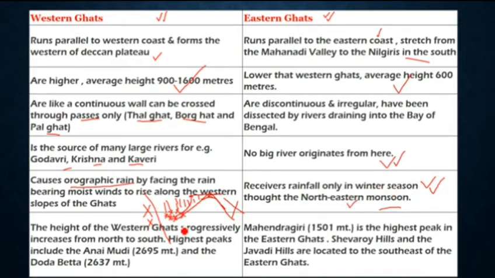The height of the Western Ghats progressively increases from north to south. Highest peaks include Anemudi at 2695 meters and Doddabetta. Whereas here the highest peak is just at 1501 meters, that is Mahendragiri. Remember this for MCQs. Here it is Anemudi and here it is Mahendragiri.